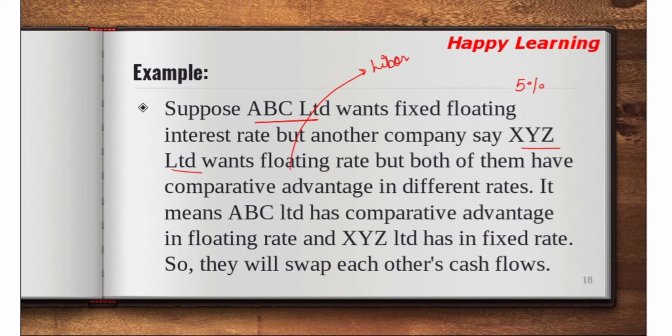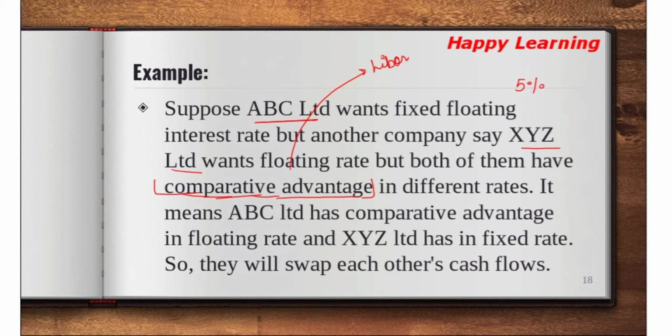But both of them have comparative advantage in different rates. Don't come into the comparative advantage right now, just let me give you an example. What is comparative advantage here means that comparative advantage means what is good for both of them when they enter into the market, what is good for both of them when they want to borrow from the market directly. So that is somewhat like comparative advantage. I will explain about comparative advantage also when we get into the swaps. So right now just try to understand the concept only.